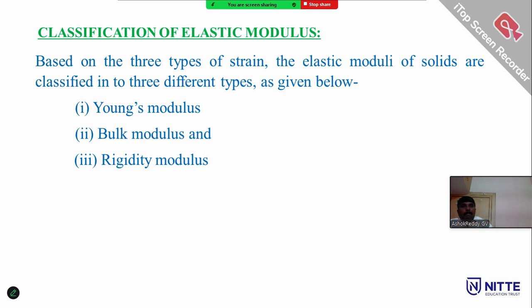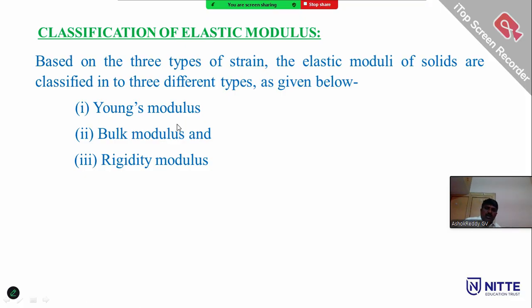Modulus of elasticity: stress is directly proportional to strain within the elastic limit, and stress by strain is equal to the modulus of elasticity. Based on materials, there are many types of modulus of elasticity. Mainly three types: Young's modulus, bulk modulus, rigidity modulus.